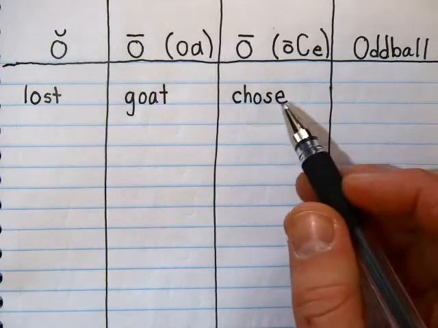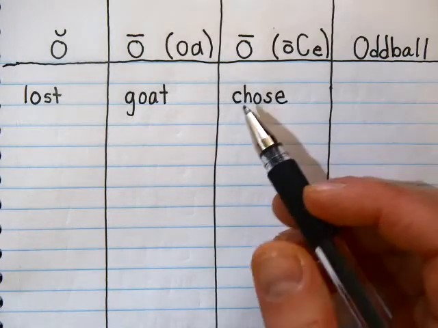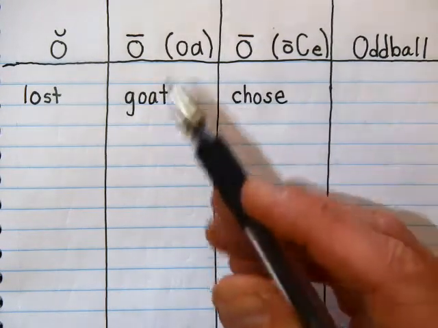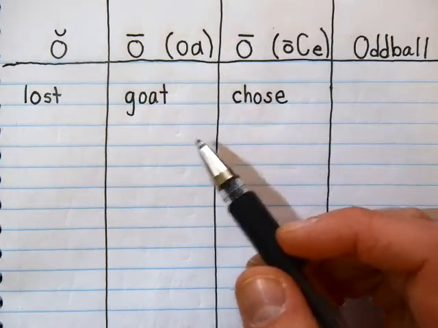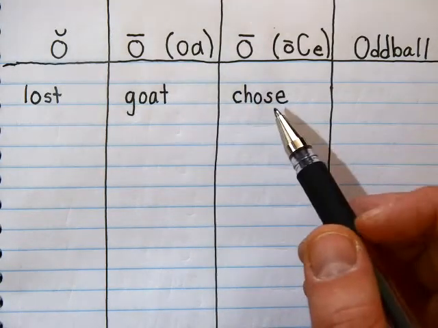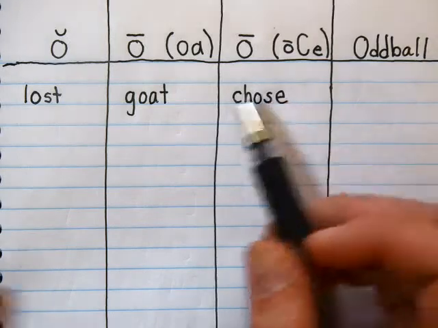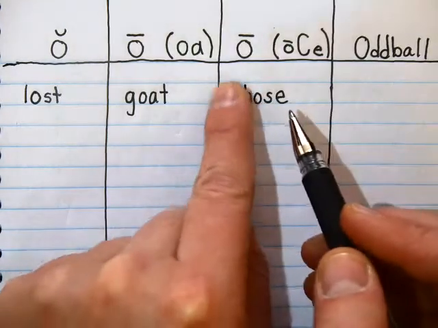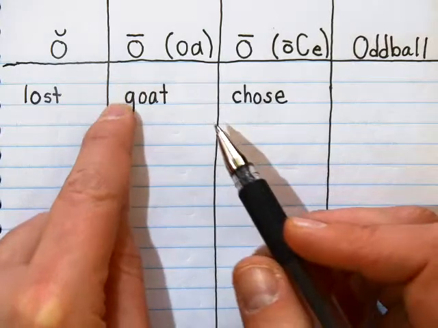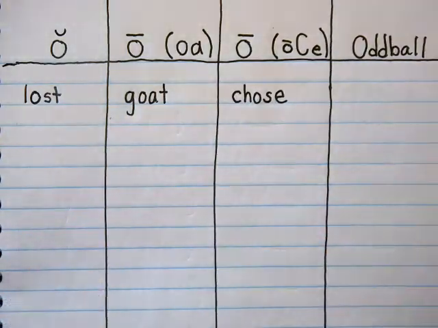There we go. So chose. Okay, if you spelled it C-H-O-A-S, I would know you meant chose, but that's not how chose is spelled. So you just have to try to figure out, does it go here or does it go here? So you're going to have to study to know which groups of words go together.